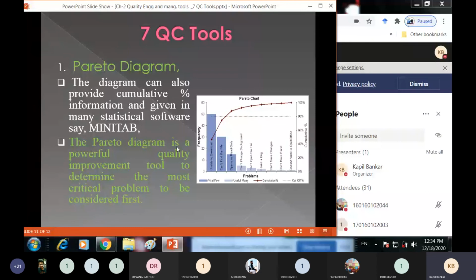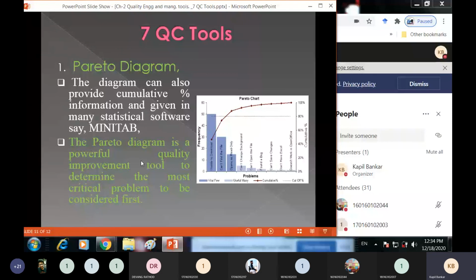The Pareto diagram is a powerful quality improvement tool to determine the most critical problem to be considered first. So why is this tool used?